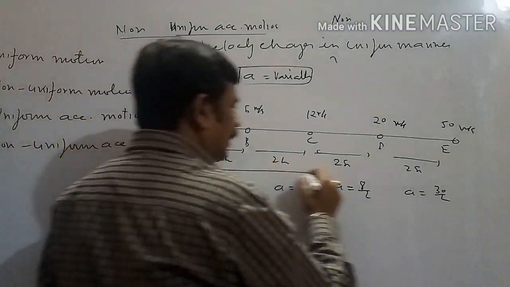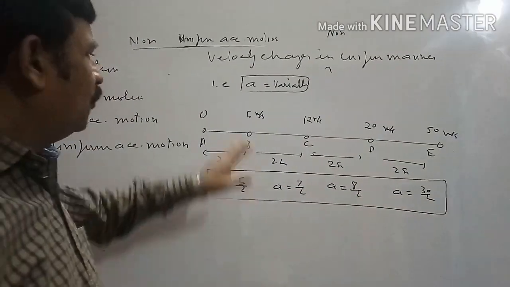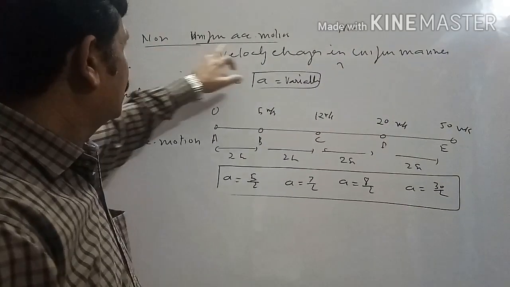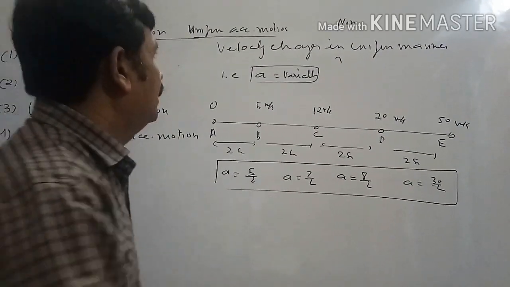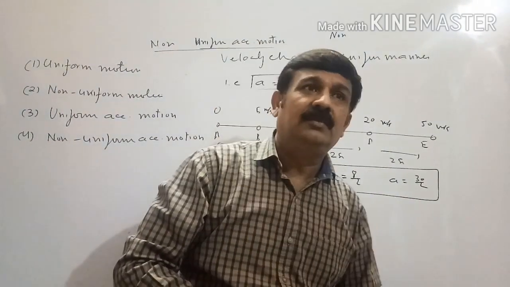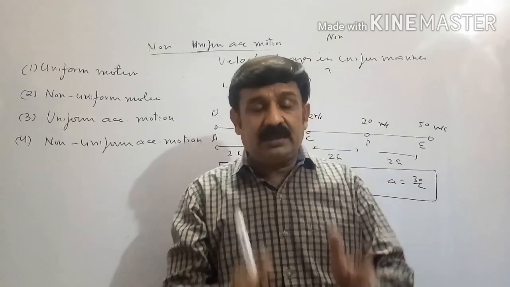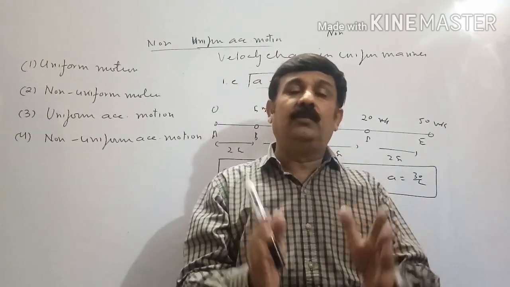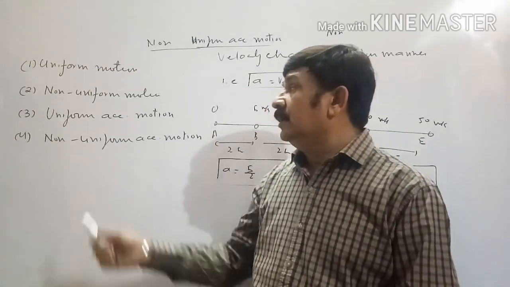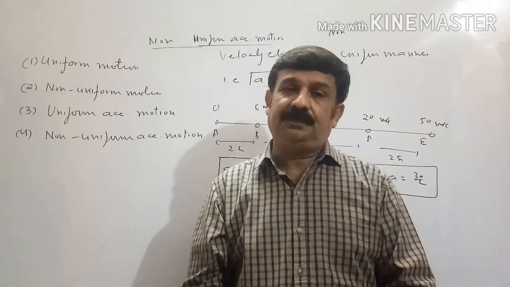So if the body has variable acceleration, meaning when the velocity of the body is changing in a non-uniform manner, such type of motion is called non-uniform accelerated motion. So when a body performs motion, out of these four, definitely one type of motion will be related with the body. It is not possible that besides these four, there will be any other type of motion the body can perform.